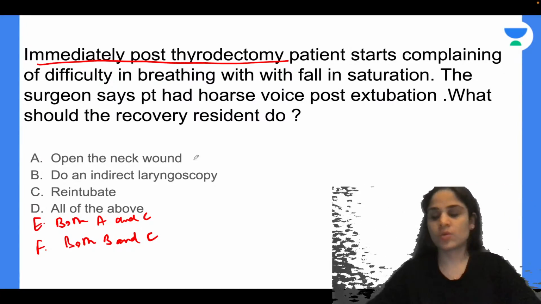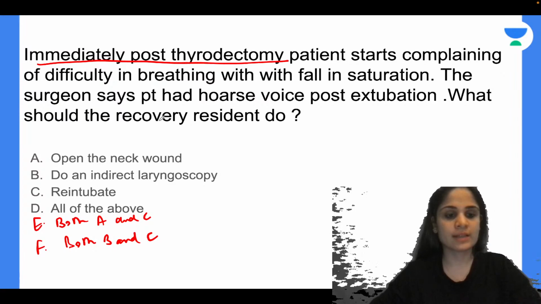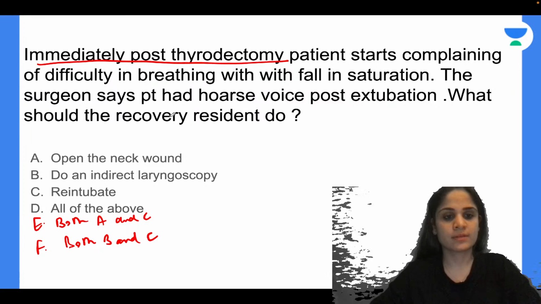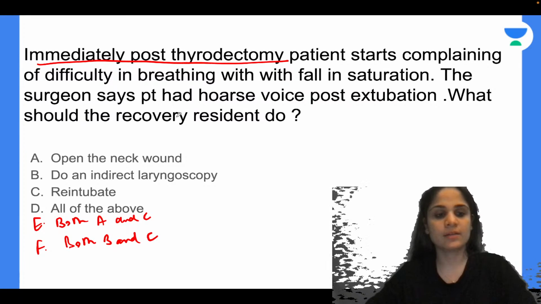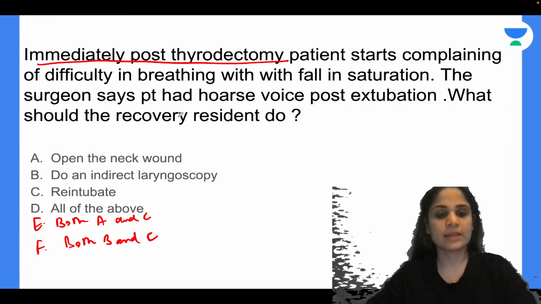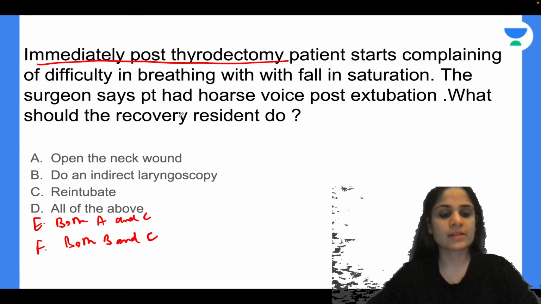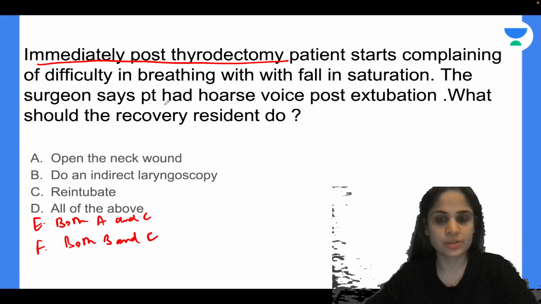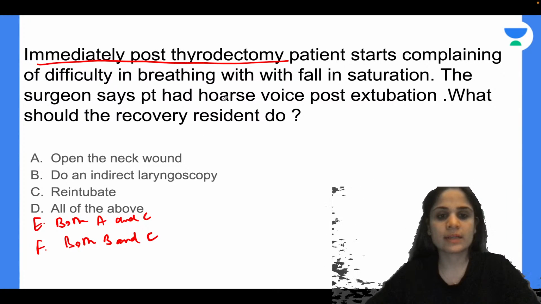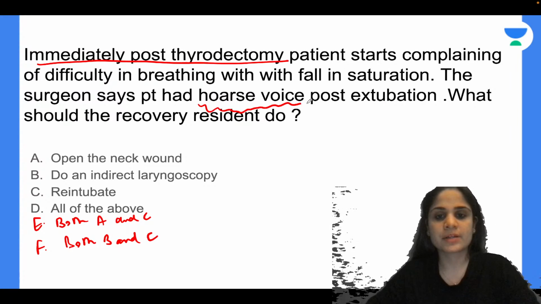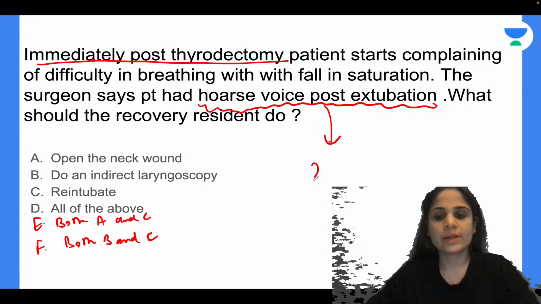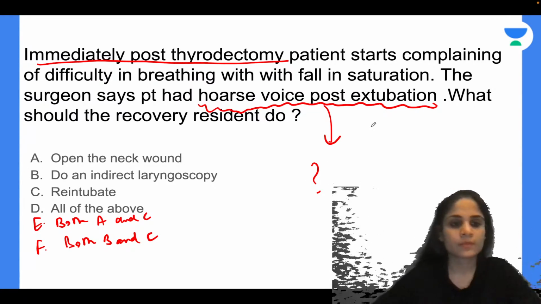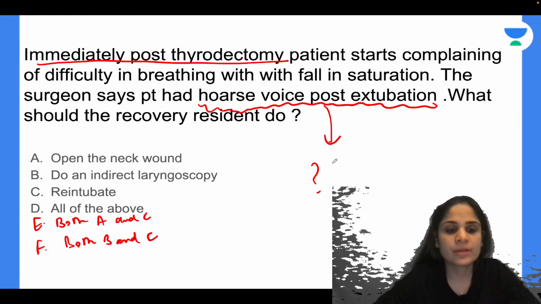Okay, so open and re-intubate is what Chakravarti is saying. Anyone else? Any other answers? KGB is saying E, all of the above, both A and C. Alright, so most of you have answered incorrectly. Most of you are saying that it is primary hemorrhage causing compression. But look at what they are saying. What about this part? The patient had hoarse voice post extubation. Why should the patient have hoarse voice post extubation? Is this giving you some kind of clue as in what is wrong?